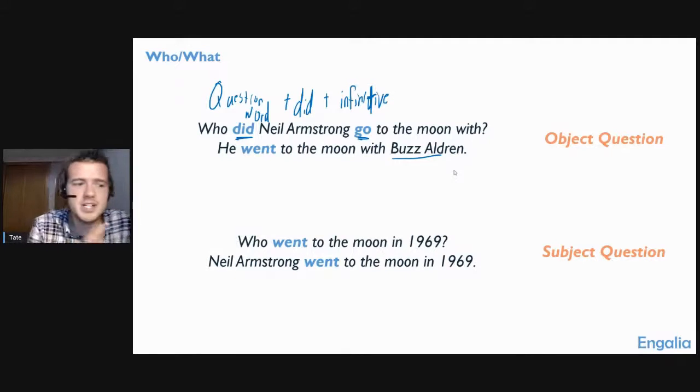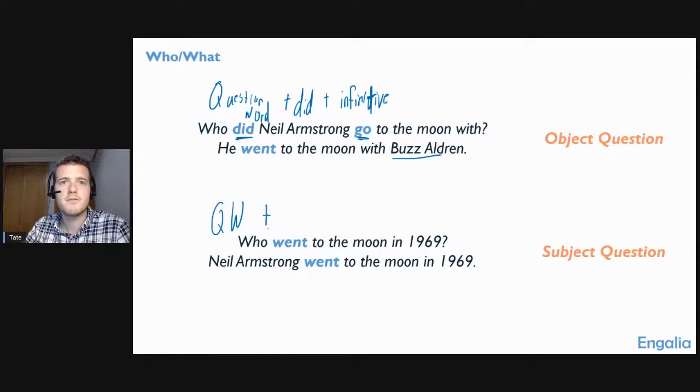But down at the bottom, we see an interesting question, one that is tough to make. You have to really think to make this question here. And this one says, who, so we have our question word again. We're just going to say QW, question word. But here we have the verb in the past tense, which is a little bit strange, isn't it?